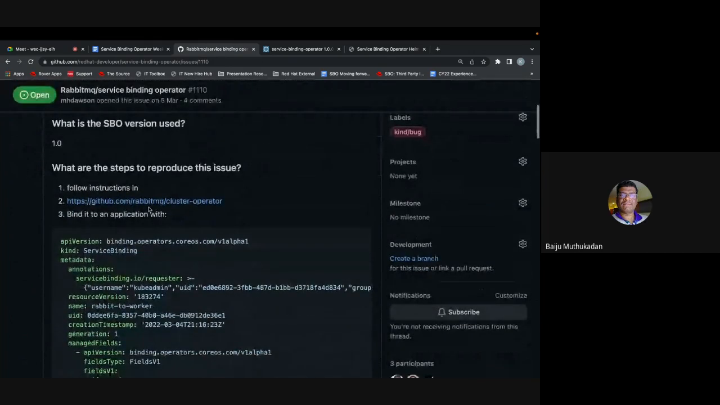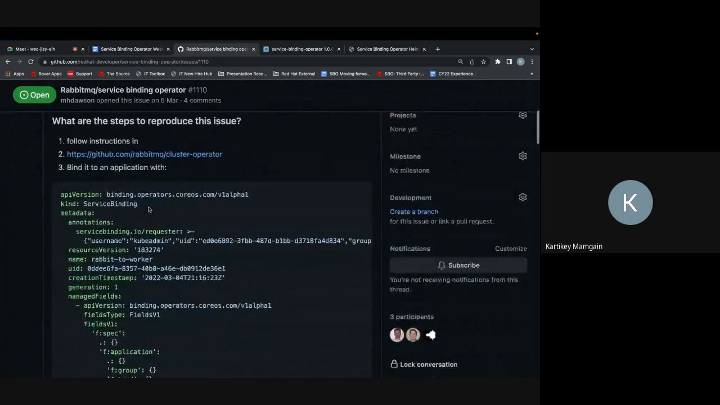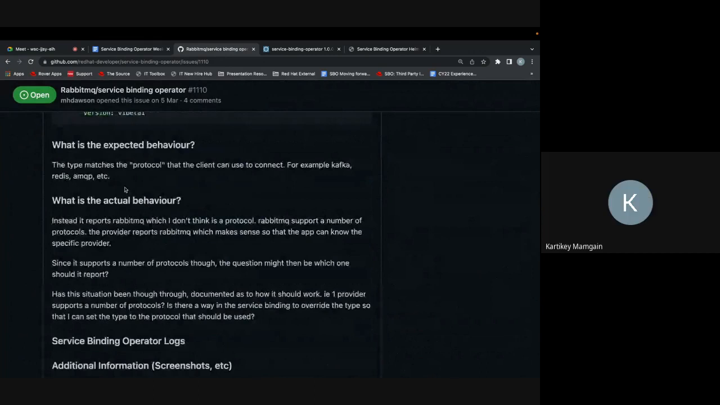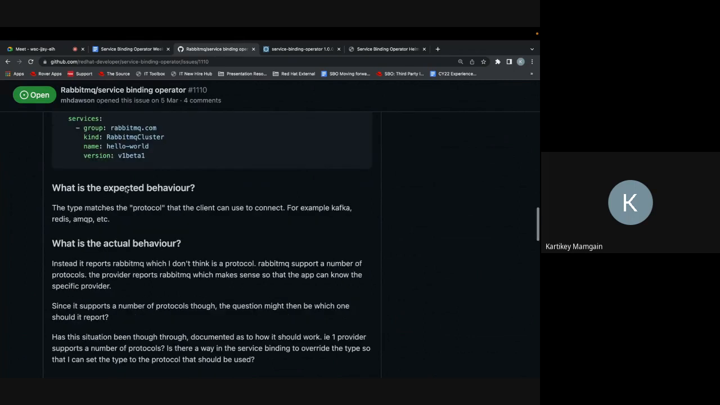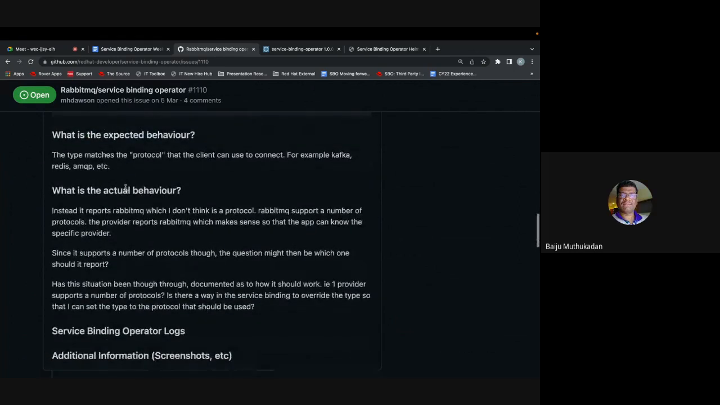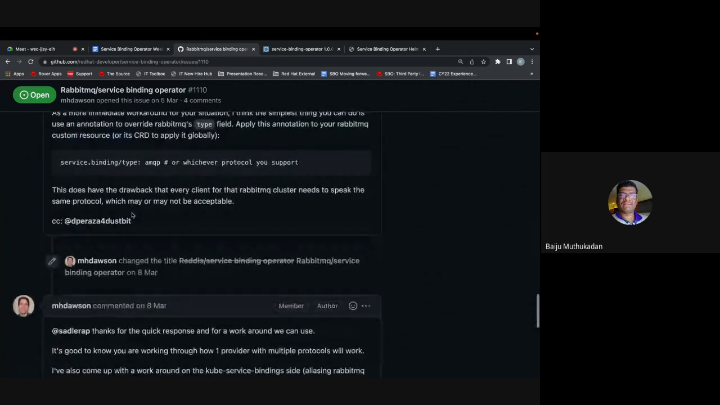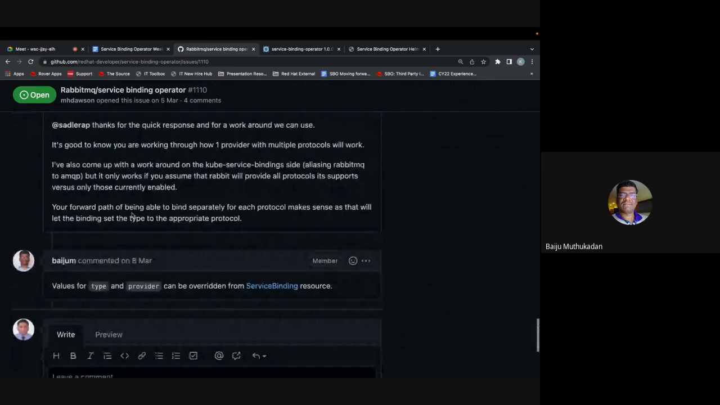This is related to the RabbitMQ issue. The expected behavior is that the type matches the protocol that the client can use to connect. Instead of using RabbitMQ, they want to use a different protocol, whether AMQP, Kafka, or whatever they have for the particular client. I think then our current solution is fine. They can override that type through the resource.